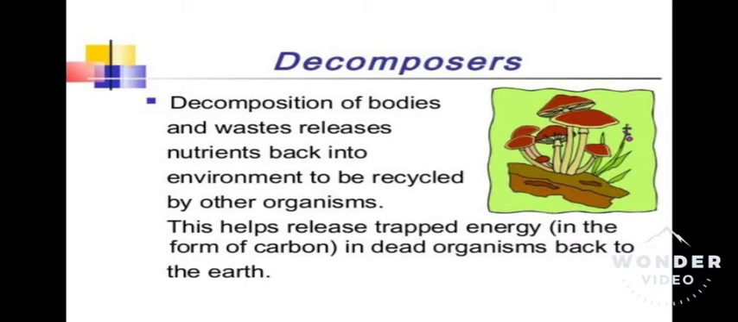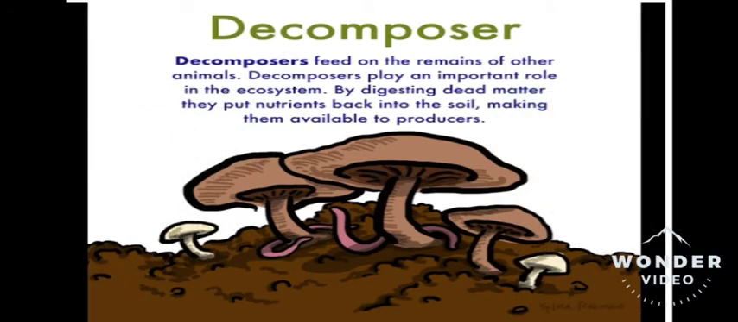Let's understand what are decomposers. Decomposition of bodies and waste releases nutrients back into the environment to be recycled by other organisms. This helps release trapped energy in dead organisms back to the earth. Decomposers feed on the remains of other animals. Decomposers play an important role in the ecosystem. By digesting dead matter, they put nutrients back into the soil, making them available to producers.